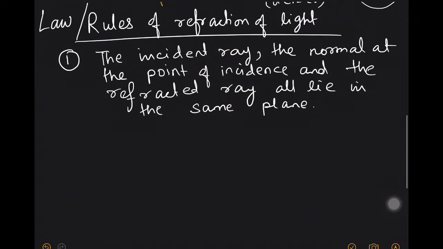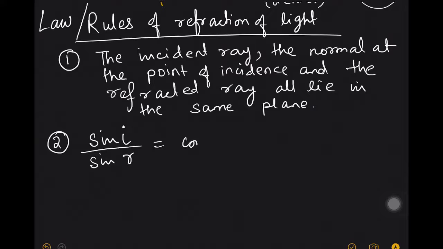And what is the second law? The second law says that the ratio of sine of the angle of incidence to the sine of the angle of refraction is always constant. So this is my second law.